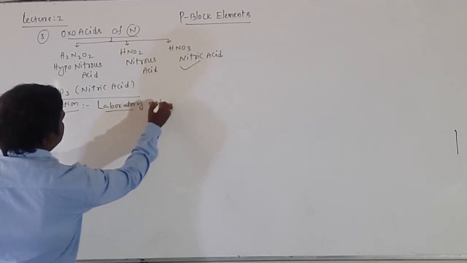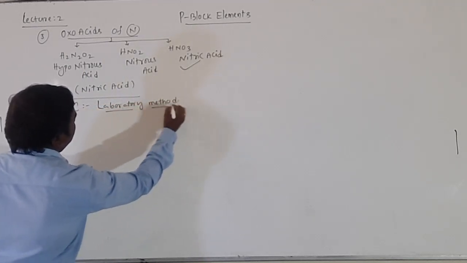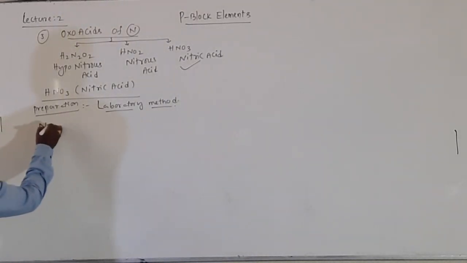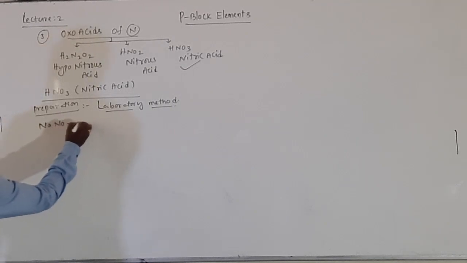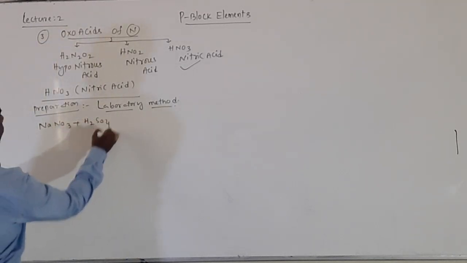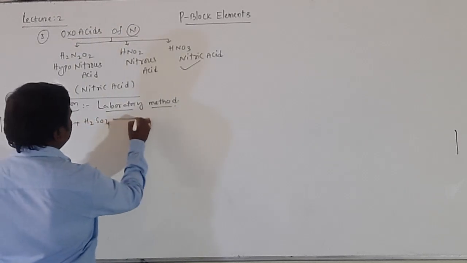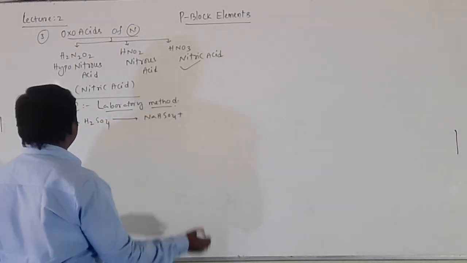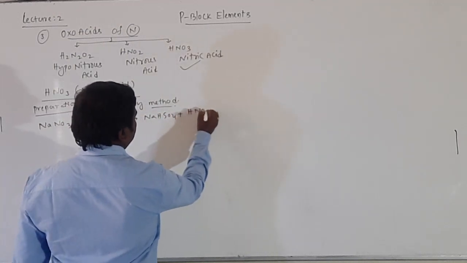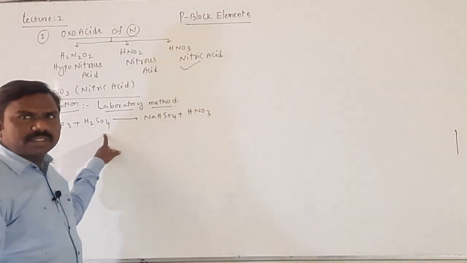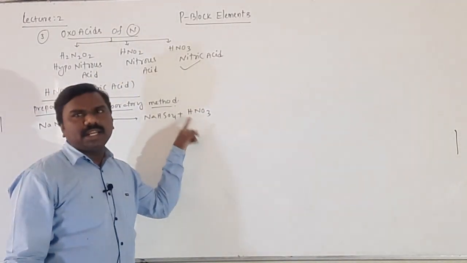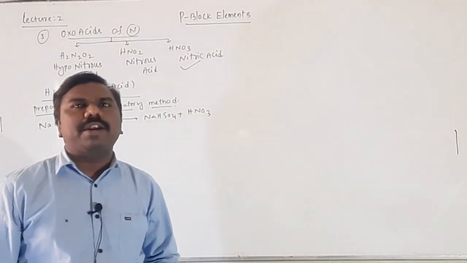Laboratory method means on small scale how to prepare nitric acid. That is NaNO3 plus, it means sodium nitrate, passing through sulfuric acid, then gives rise to NaHSO4 plus HNO3. One hydrogen from H2SO4 and NO3 from NaNO3 formed as nitric acid. This is by laboratory method.